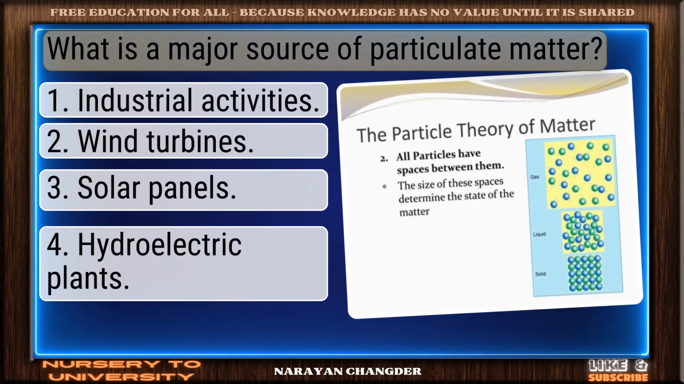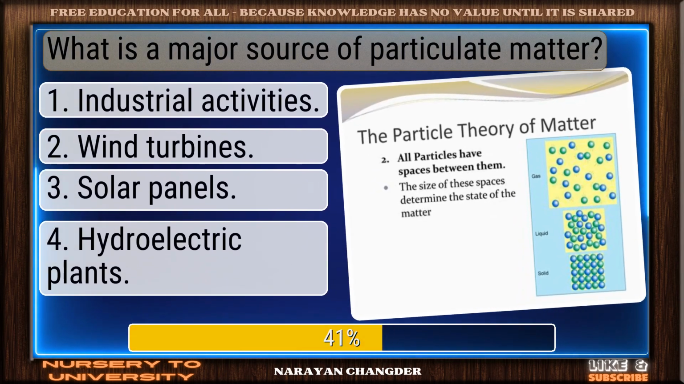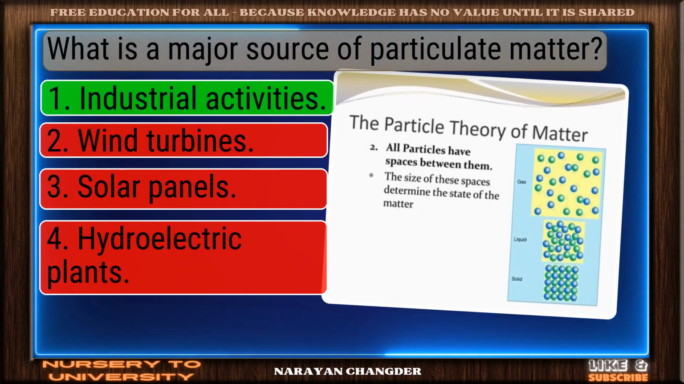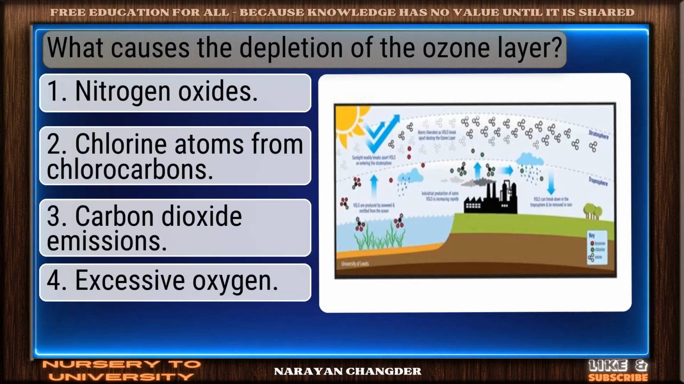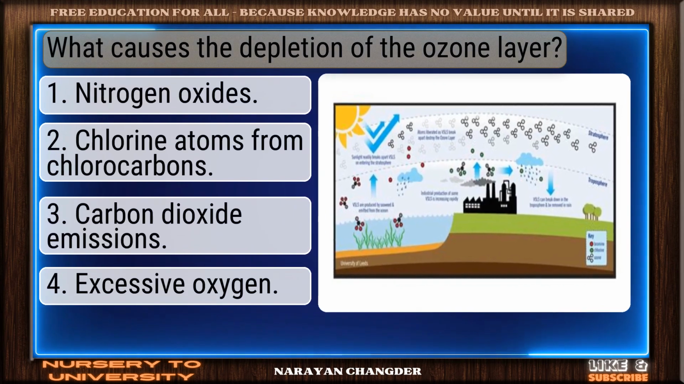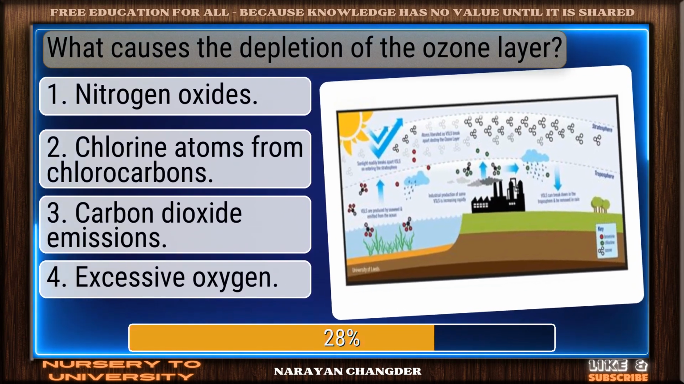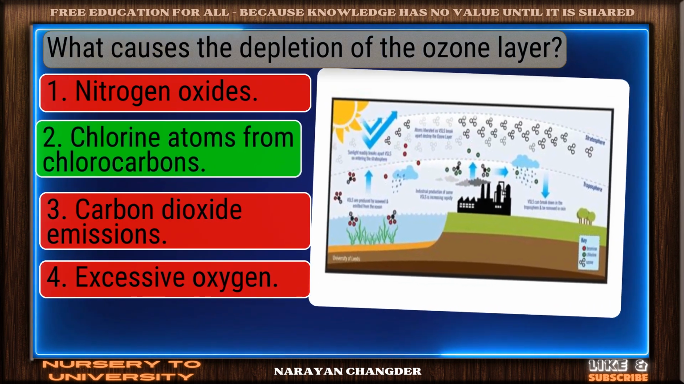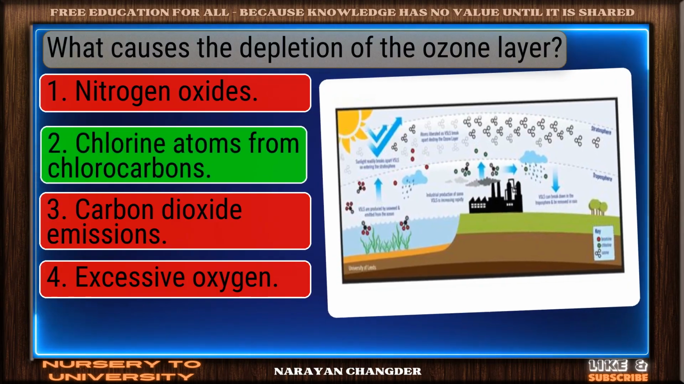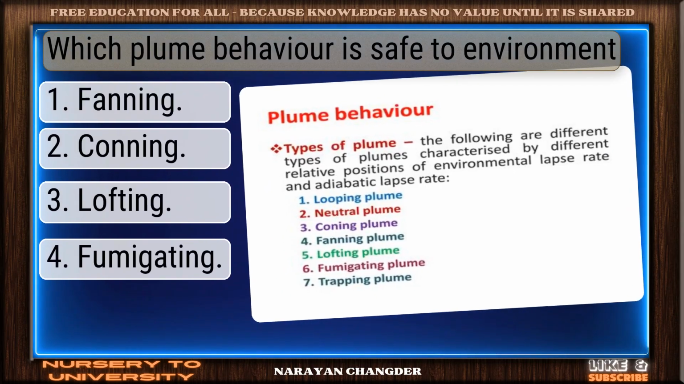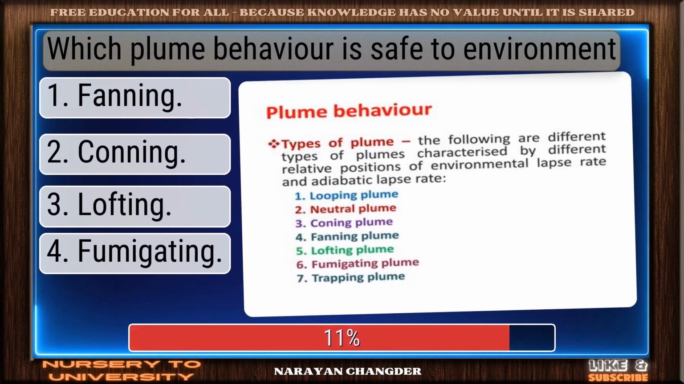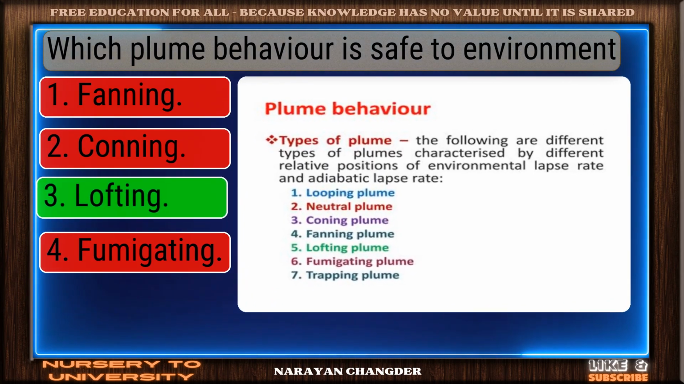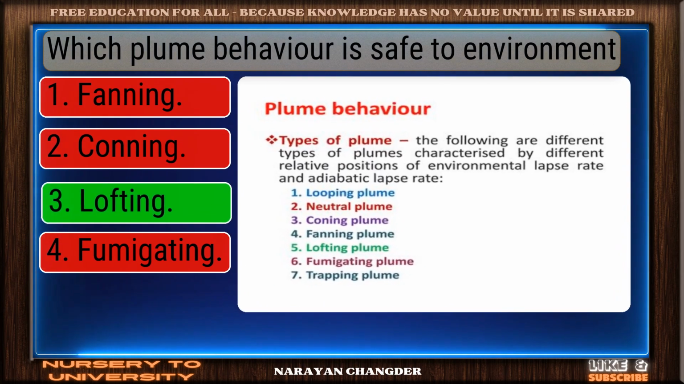What is a major source of particulate matter? Well done. Industrial activities is the right choice. What causes the depletion of the ozone layer? Good job. Your answer, chlorine atoms from chlorocarbons, works well here. Which plume behavior is safe to environment? Smart move. Lofting is an accurate answer.